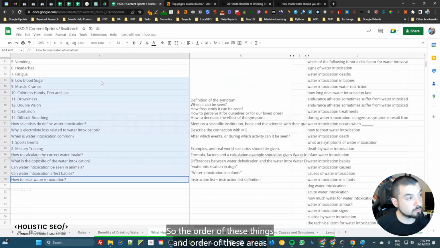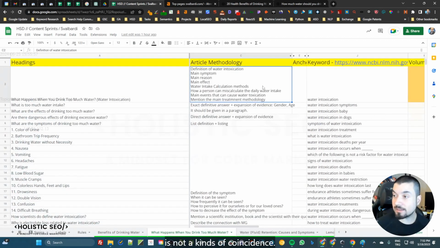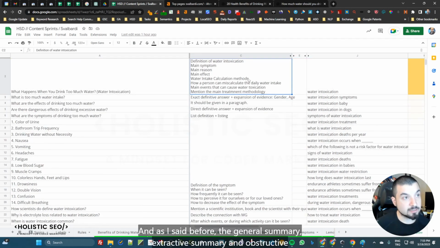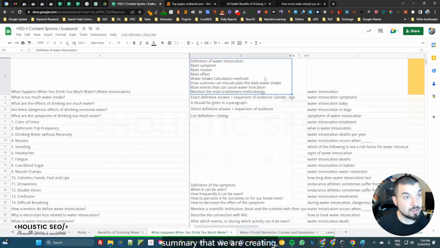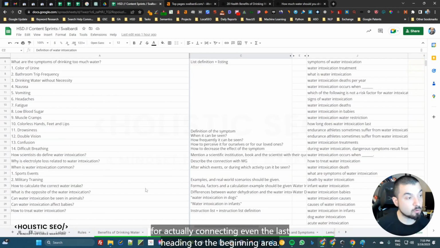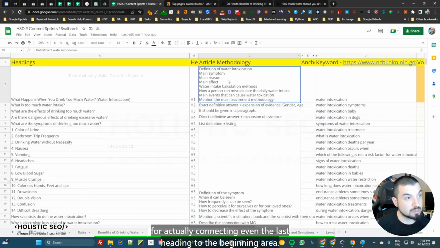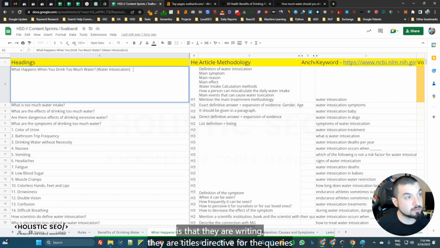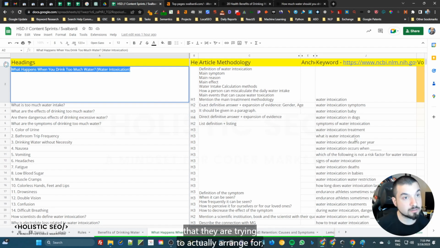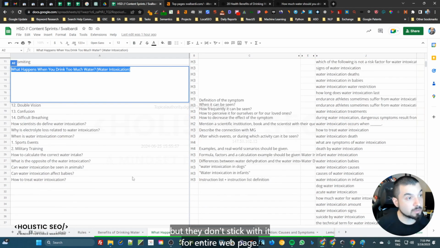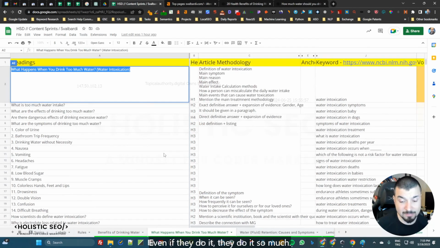So the order of these things and the order of these areas is not a kind of coincidence. They are aligning together with each other. Nothing is random. And as I said before, the general summary, extractive summary, and abstractive summary that we are creating are for creating a web page site contextual consolidation, and for connecting even the last heading to the beginning area. One of the biggest mistakes that SEOs make is that they write their titles directly for the queries that they are trying to rank for, but they don't stick with it for the entire web page. Even if they do it so much.